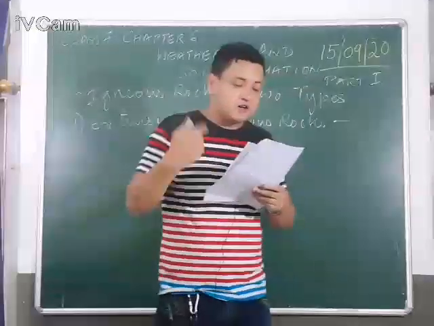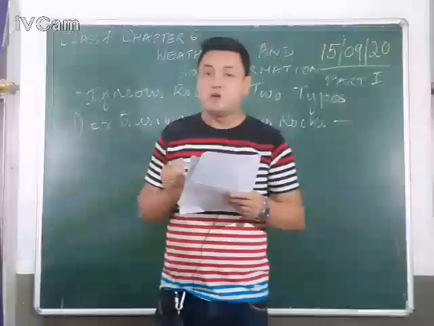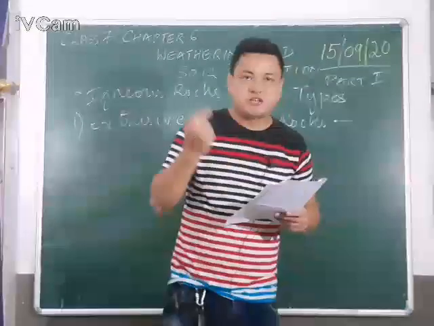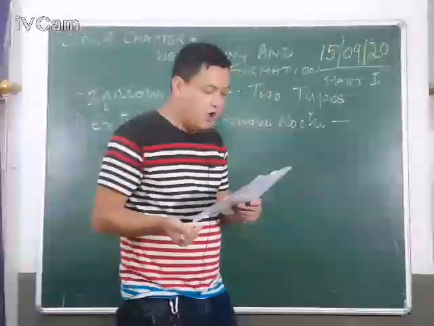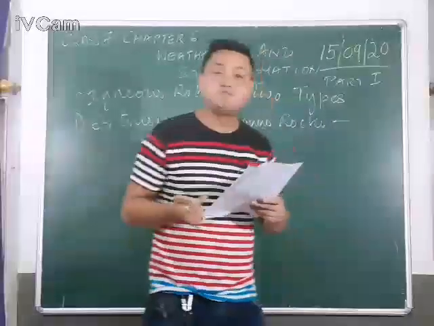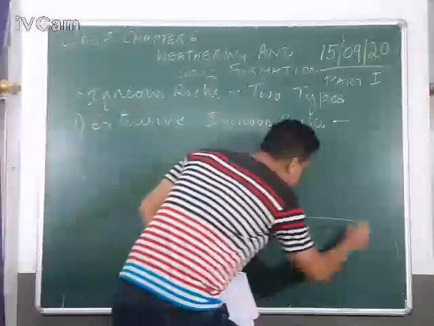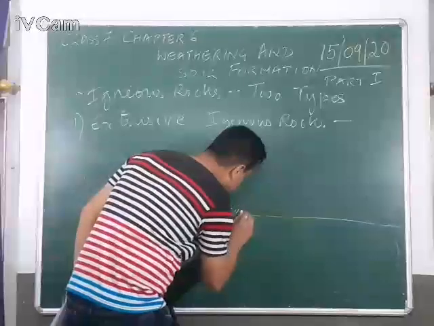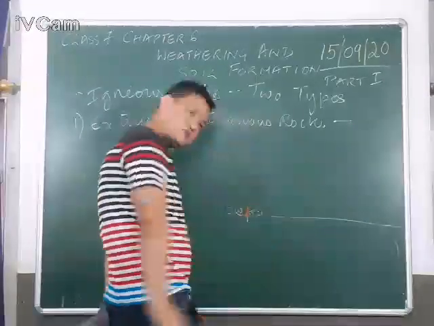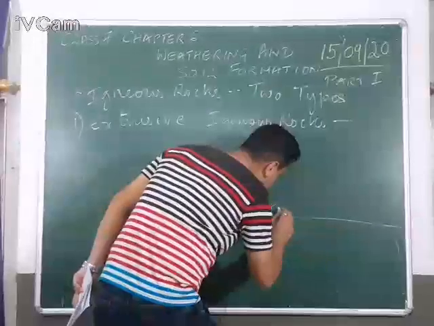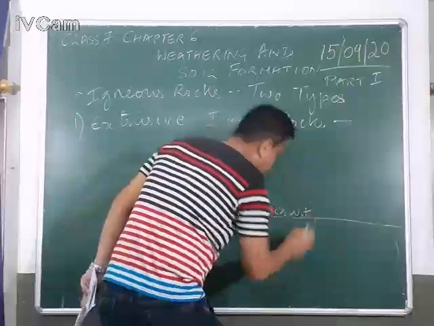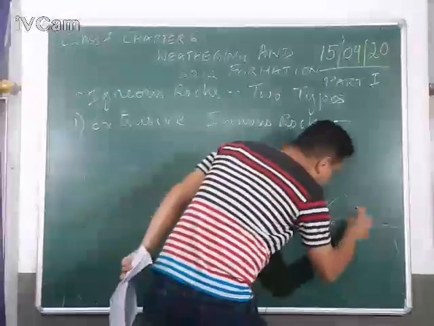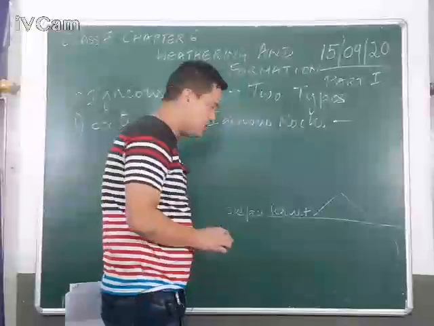So, extrusive igneous rocks are those rocks which have cooled, which have lost heat, on or outside the surface by rapid cooling. So, these igneous rocks are formed outside the surface, or crust, of the earth.